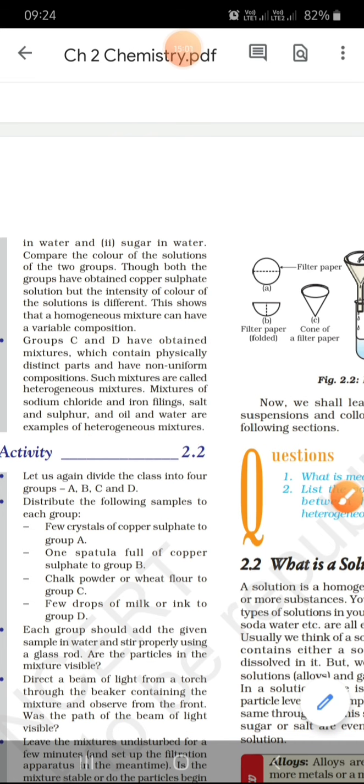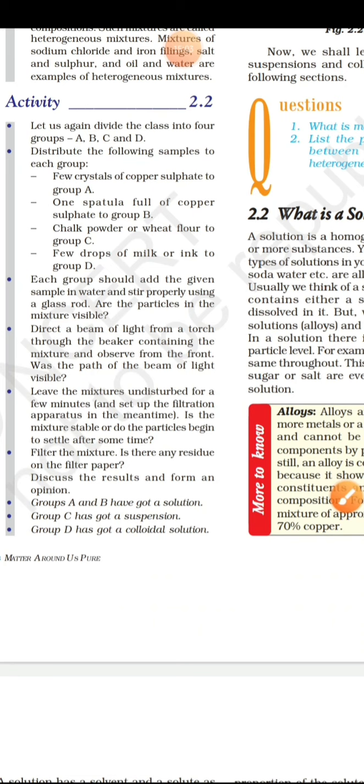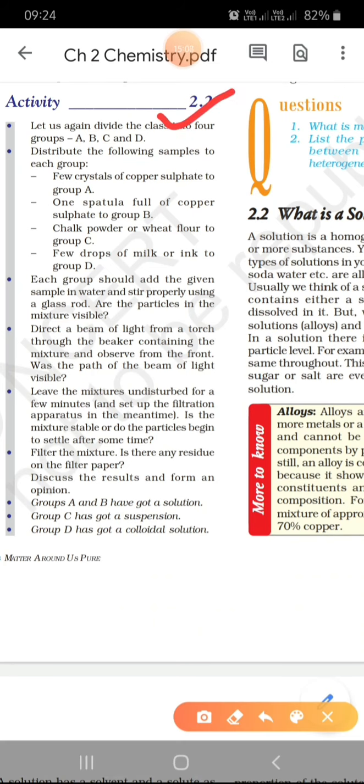Now go to the second activity, and listen very carefully, because this is a very important activity. It will help you understand the different types of solutions, suspensions and colloidal solutions. In group A, we add a few crystals of copper sulfate, 1 spatula full. To group B, more copper sulfate. To group C, we add chalk powder, and to group D, we add milk or ink. So four test tubes: copper sulfate few crystals, more copper sulfate in group B, chalk, and a few drops of milk or ink.